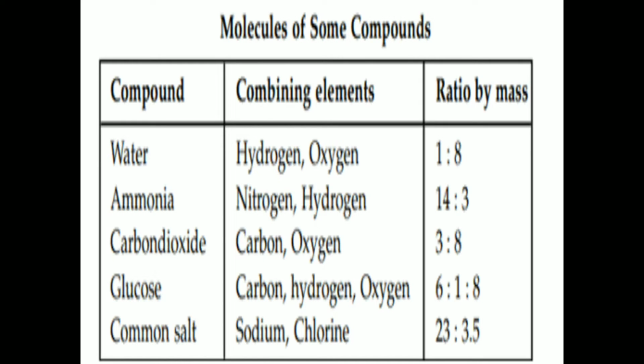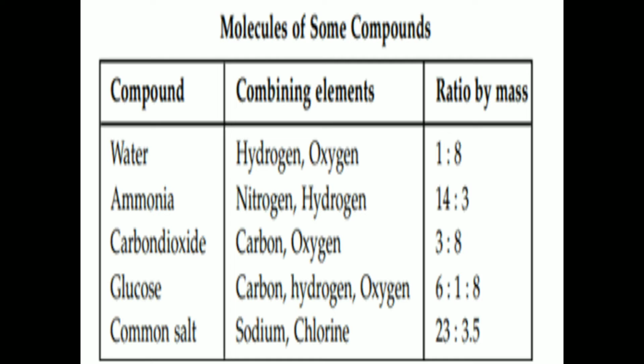Similarly, in ammonia, hydrogen and nitrogen are always present in the ratio 14:3. In carbon dioxide, carbon and oxygen are present in the ratio 3:8. Joseph L. Proust states the law of definite proportion: in a pure chemical compound, elements are always present in a definite proportion by mass.